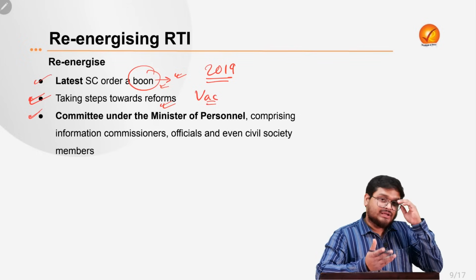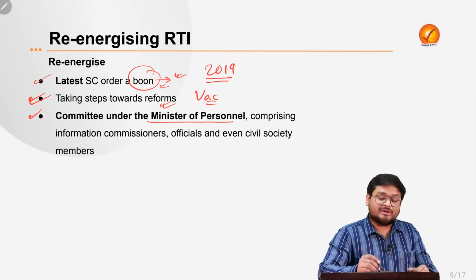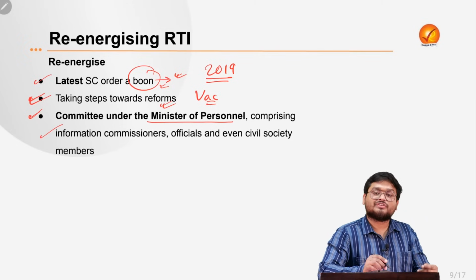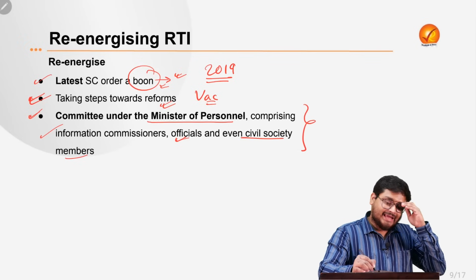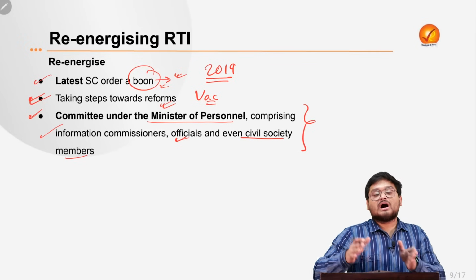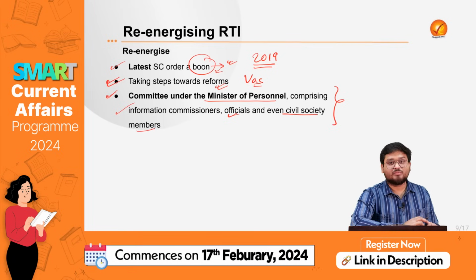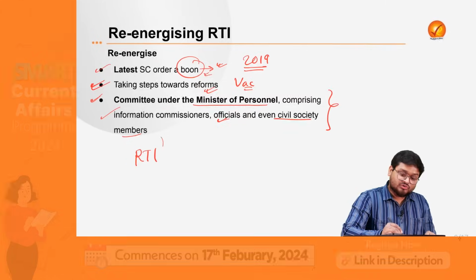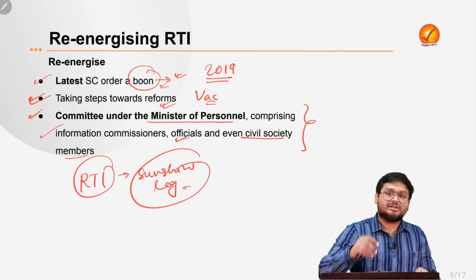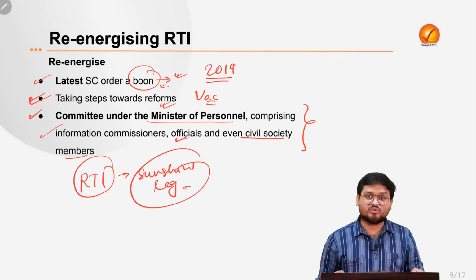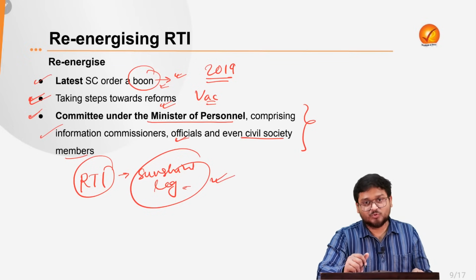Next, the article is also suggesting that there can be a committee under the Minister of Personnel, and this committee can comprise information commissioners of both state and centre, officials and even civil society members, so that they can have a constructive and harmonious solution to the problems of pendency, vacancies and the non-provision of information and so on, to make this RTI Act truly a sunshine legislation, which was actually intended in the very first place in 2004 and 5. So let's make this happen again, and you can use these words in your answer writing too.